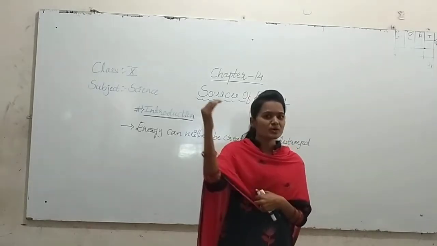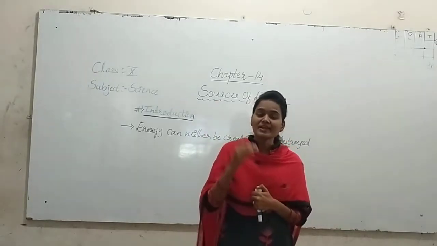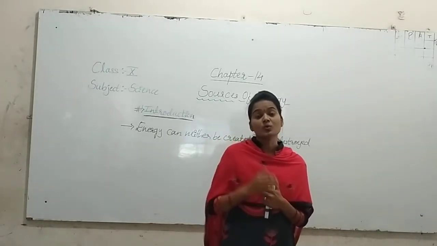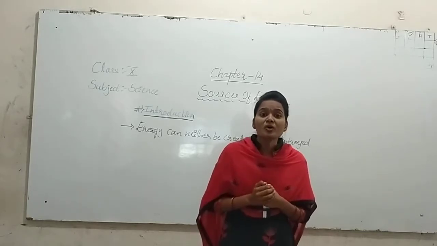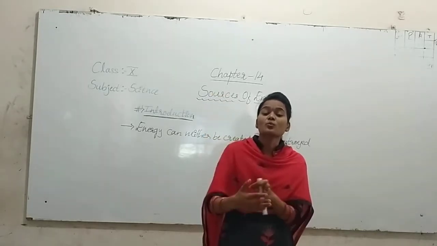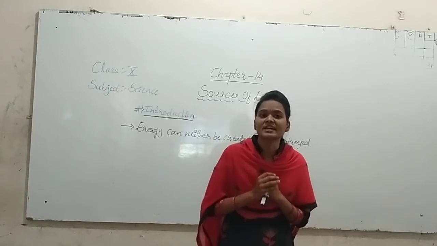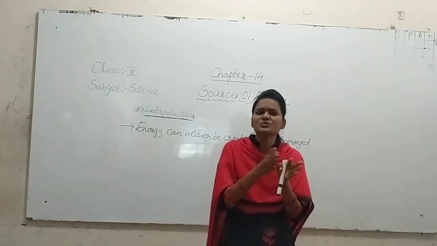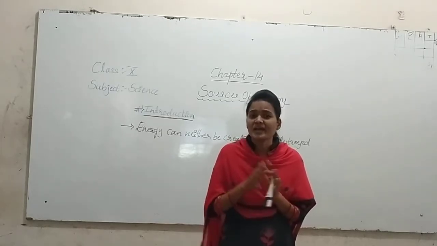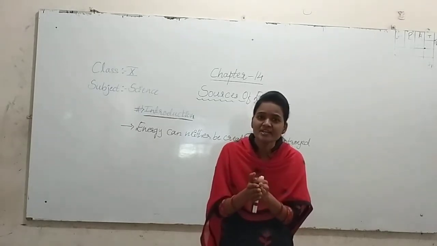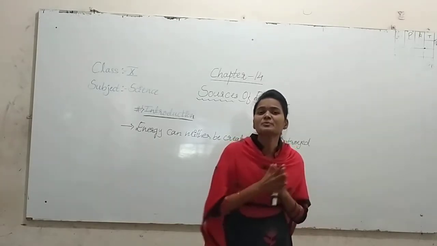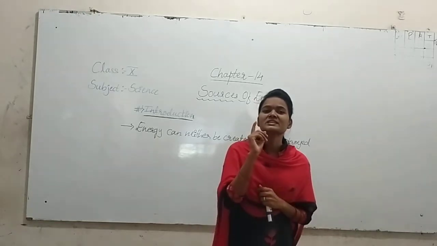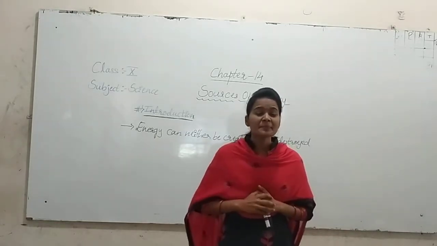For example, water falls down, as in the case of waterfalls. What are we observing there? Water produces electrical energy. There is also conversion going on: kinetic energy is converted into potential energy, and potential energy again produces electrical energy by using turbines.